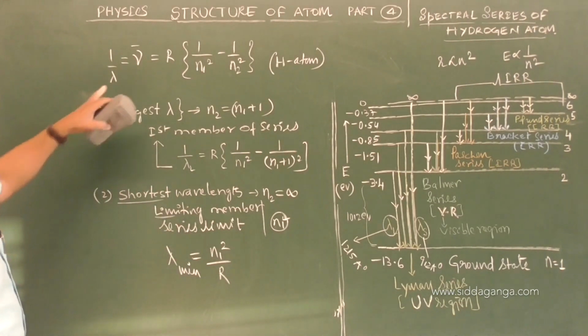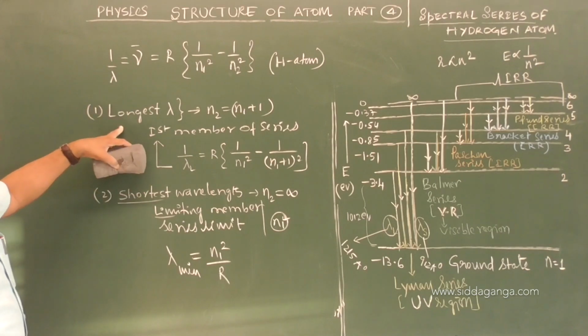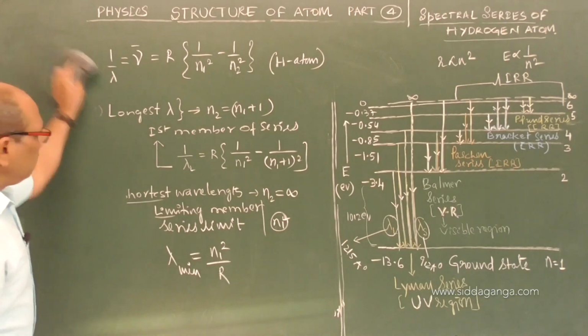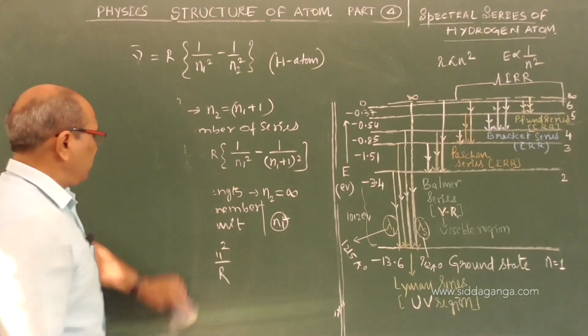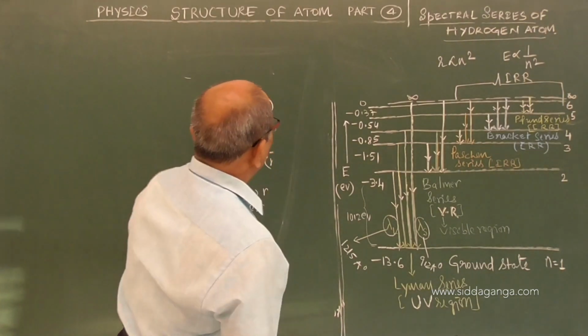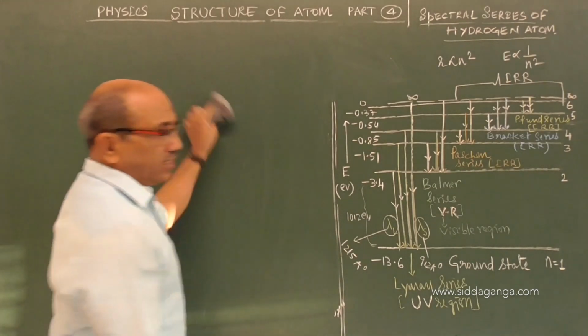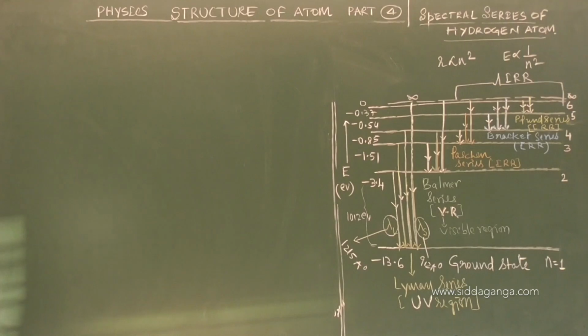So these 2 things are about measuring the longest wavelength and the shortest wavelength. And from this I am coming to the number of spectral lines emitted when electrons return from higher orbits to the lower orbits.